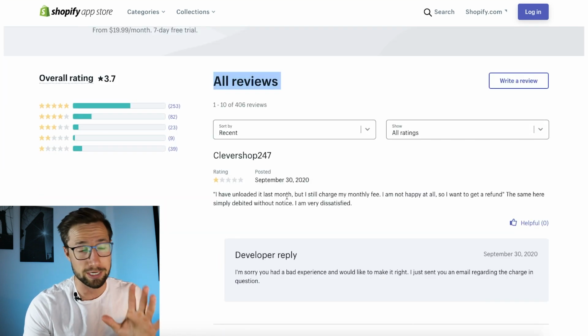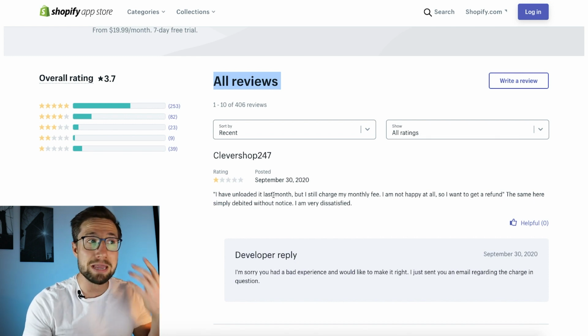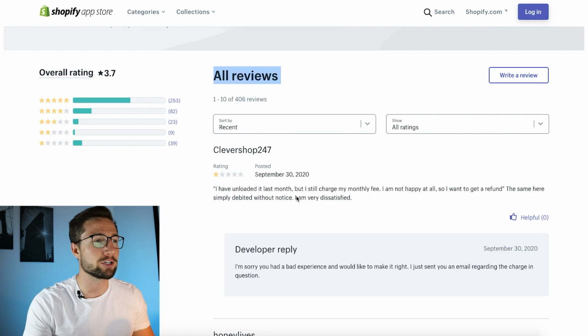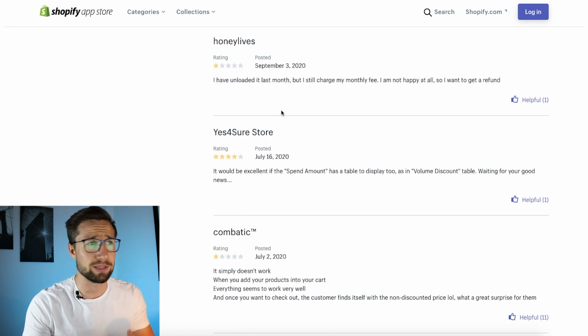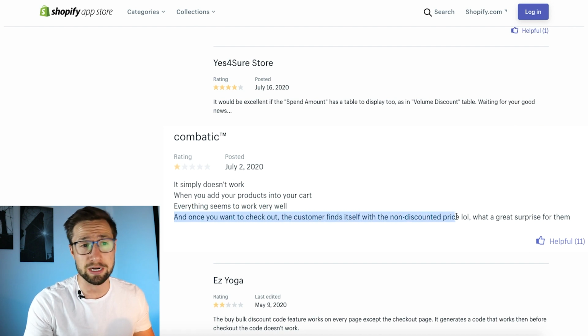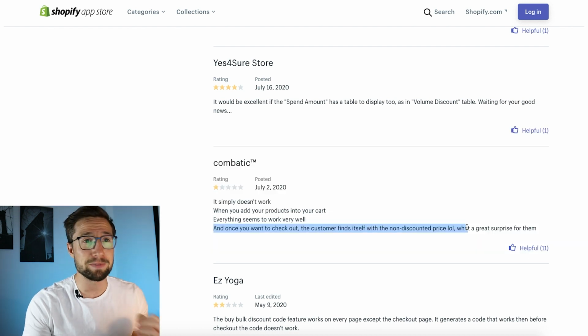So let me go through the reviews anyway. This is just my opinion, okay? So you have to make your decision. Maybe these guys have fixed the app since then, so that could be the case, but let me check out the actual reviews. So some people got charged their monthly fee even though they uninstalled it. Maybe that's a subscription issue. But if I go down here, it simply does not work. When you add your products to your cart, everything seems to work well, and once you check out, the customer finds itself with a non-discounted price, lol. What a great surprise for them. So basically, it's a discounting app that's meant to put this discount in the checkout, but it doesn't actually work.